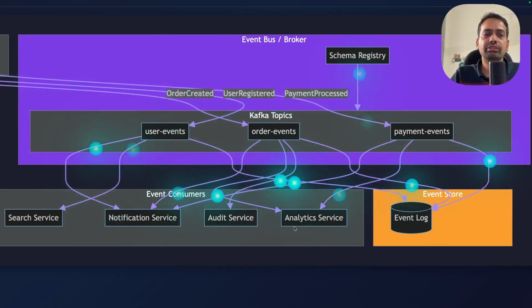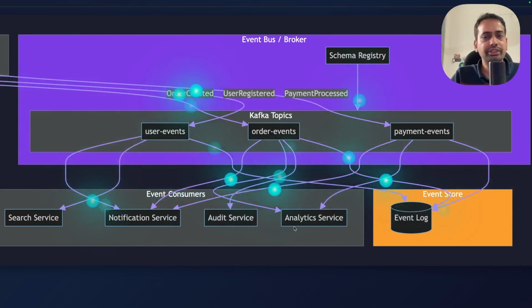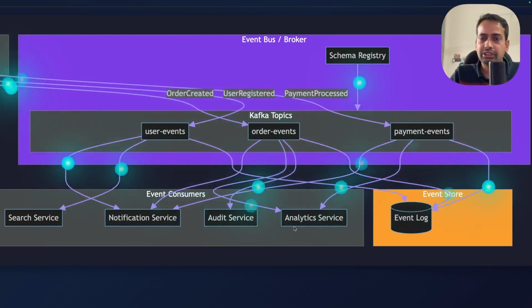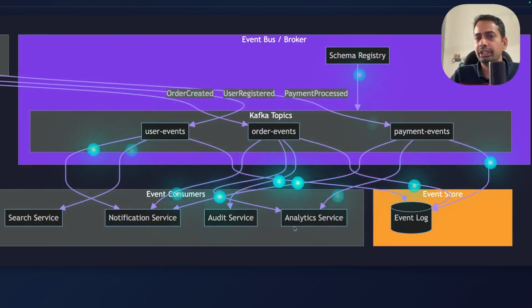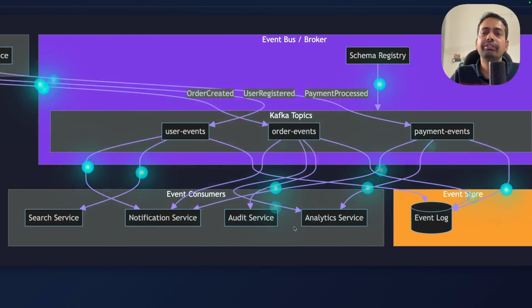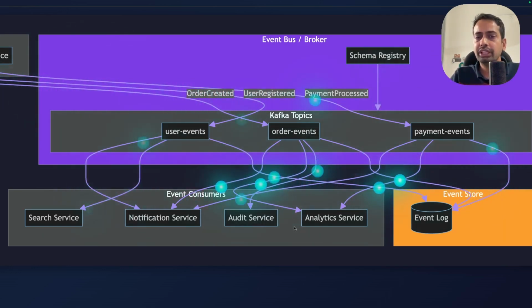There will be a search service interested in a user created event, notification service, audit service, analytics service, payment service, delivery partner service, and the event log, event store, right? So all these things are happening through the event-driven approach. In event-driven, you can follow the industry standard event schema for all the events that are flowing in the whole system, and based on the events you can actually take the action.